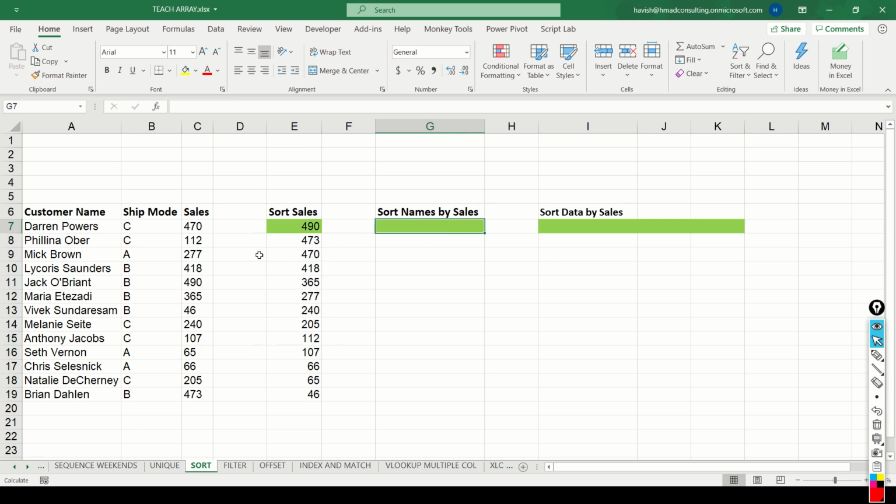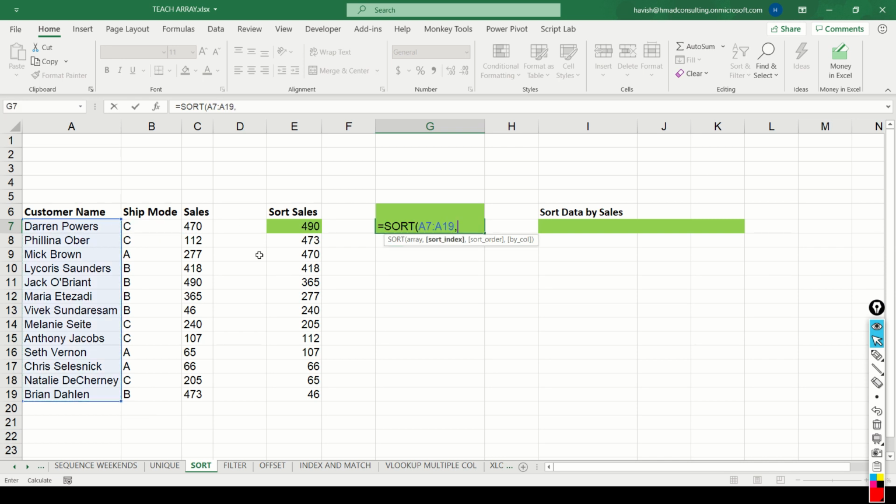If you want to see the customer names as per the descending order of sales, we can write equal to SORT, select the array.